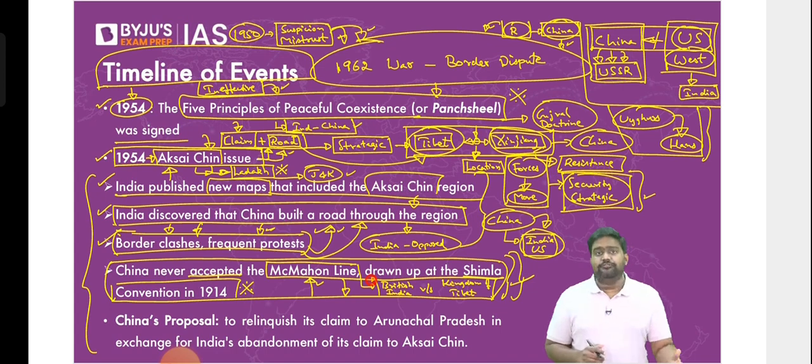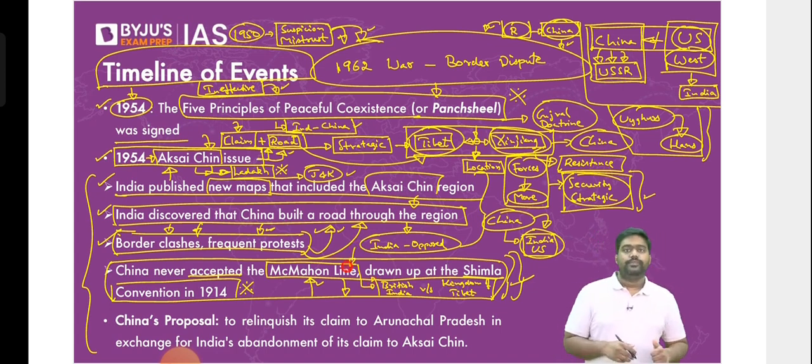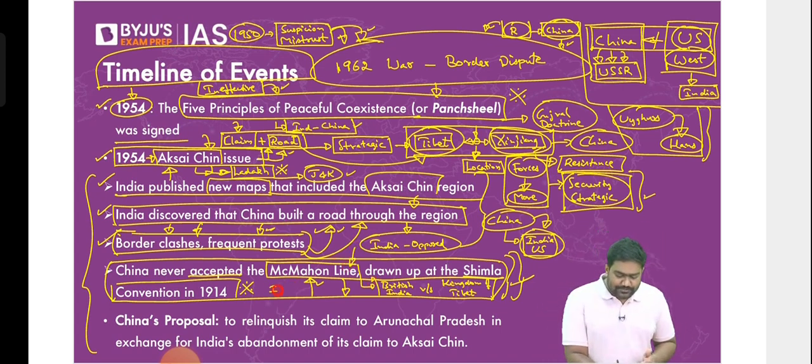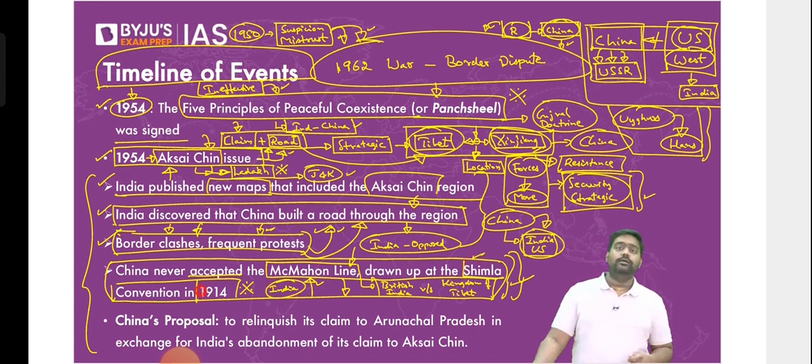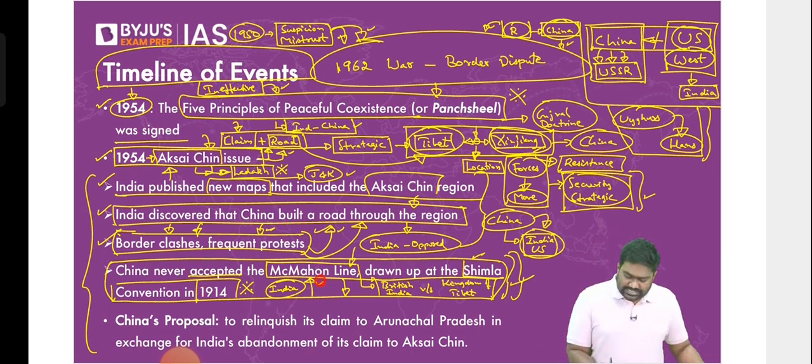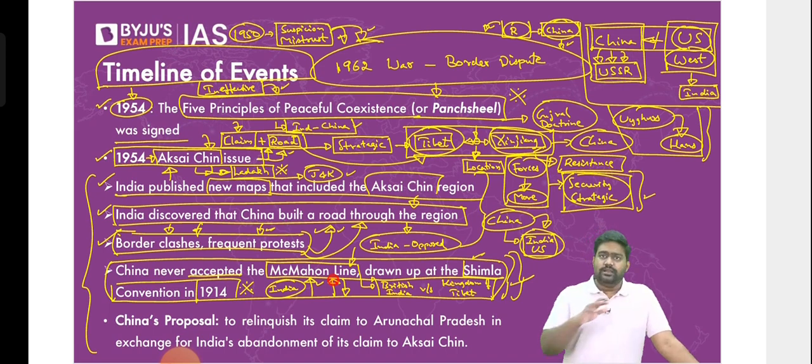But later, China in the 1950s started questioning the validity of McMahon line. It questioned India that we can't accept this. China said we were not party to Shimla Convention. When Shimla Convention happened in 1914, when the line was drawn, neither India existed, nor China existed. Right? It was British India. It was Kingdom of Tibet. There was no PRC. There was no modern Indian state. So China started arguing that this agreement is not valid. This line is not valid. China said we have to negotiate. We have to start fresh negotiations to decide what's the boundary between India and China. India rejected this outright. India was very angry, and India rejected this Chinese claim.